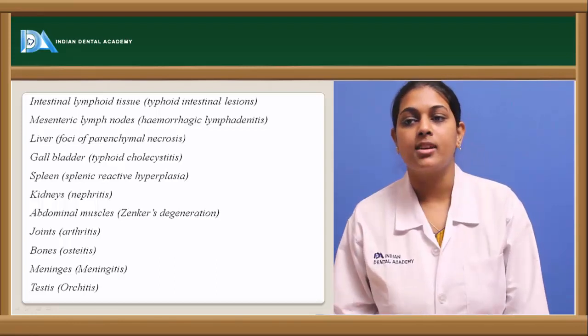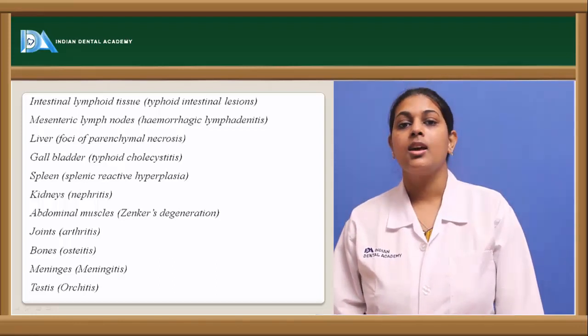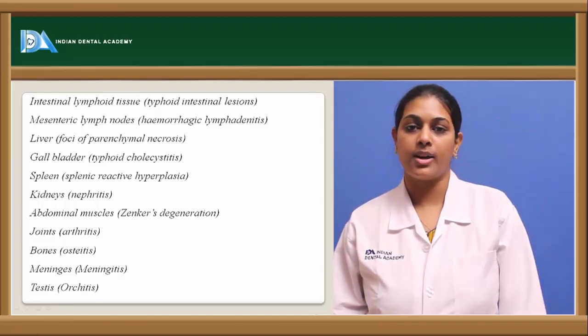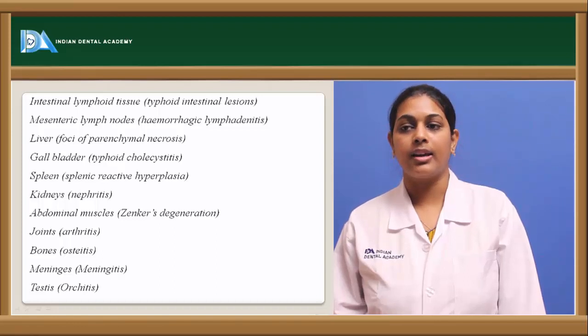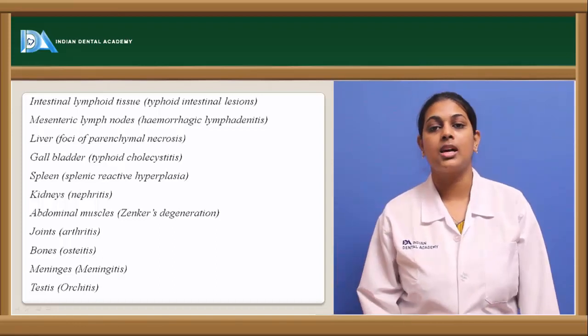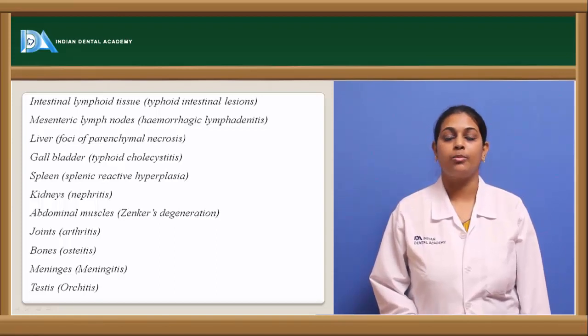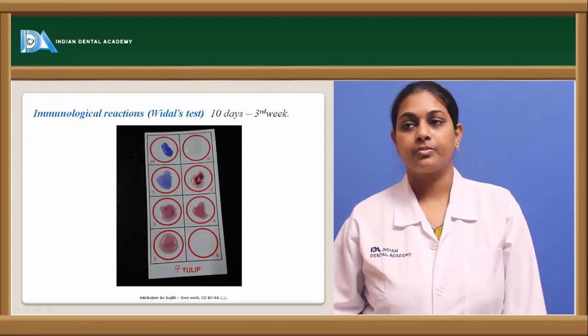And in joints, arthritis; in bones, osteitis; and when the brain part, the meninges, is involved, it is known as meningitis; and in the testicular area, it is known as orchitis. So these are certain lesions caused by Salmonella typhi species when they involve a particular area.